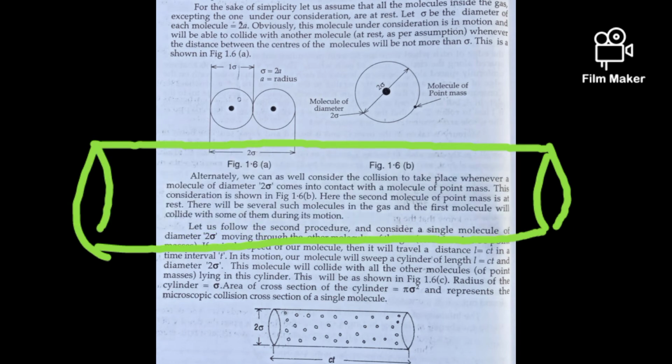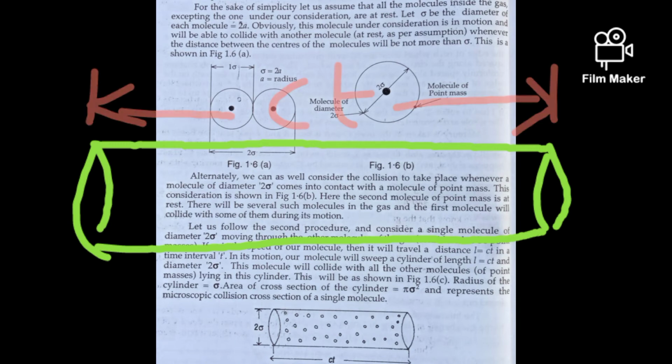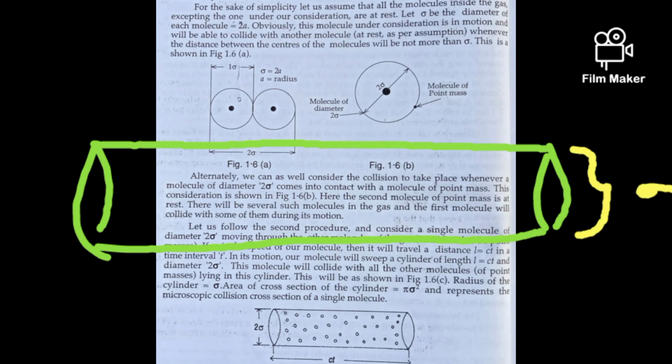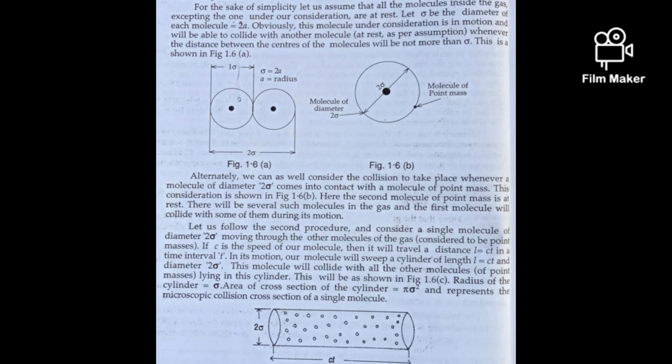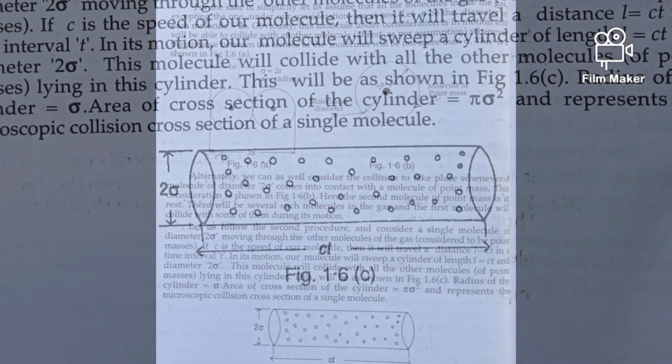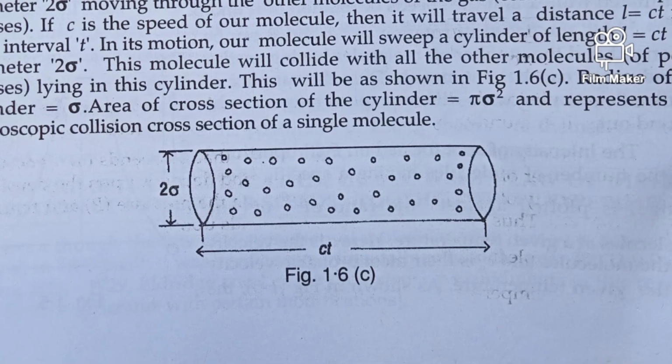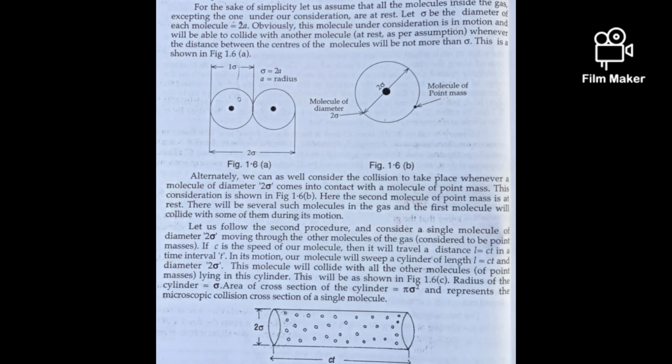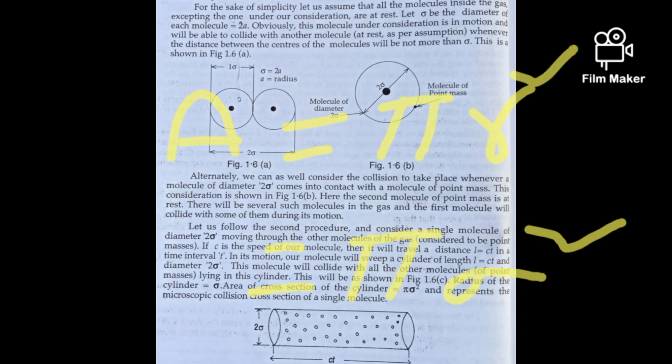The length of the cylinder is the distance traveled by the molecule, and the diameter 2 sigma is the diameter of the cylinder. This molecule will collide with all the other molecules of point masses lying inside the cylinder. This will be as shown in the figure. So the radius of the cylinder is sigma, and the area of cross section of the cylinder is pi sigma square, from the basic formula pi r square, where here r is sigma.